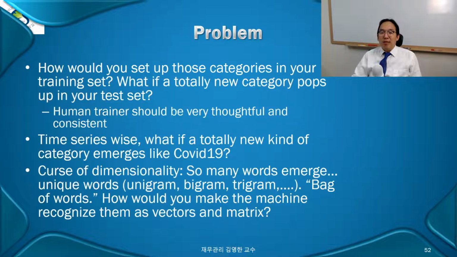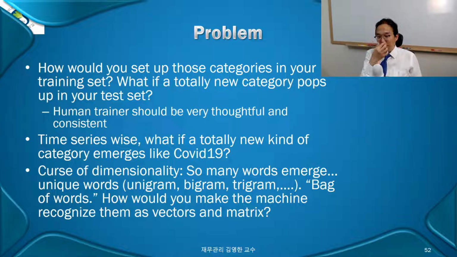Yeah, so that's that. Time series wise, what if it's a totally new kind? The curse of dimensionality is also a matter. So many words emerge, right? The unique words turn out to be what we call unigrams. Okay, one word. Andy is one word, a unigram. Andy Kim is a bigram, two words. Young-han Kim, that's a trigram, three words. The grams turn out to be the words.